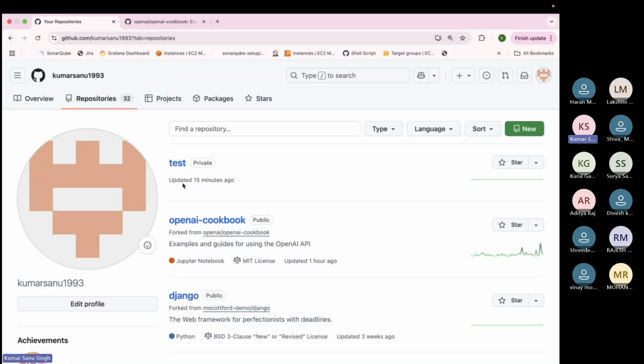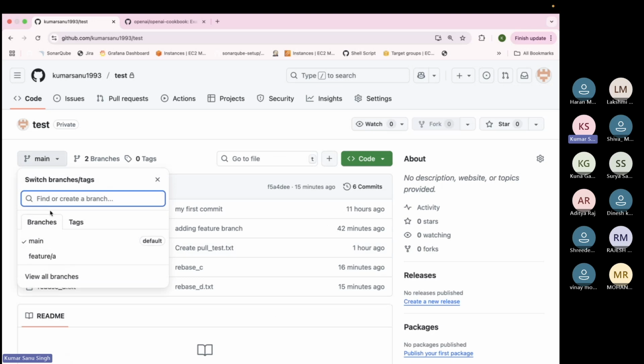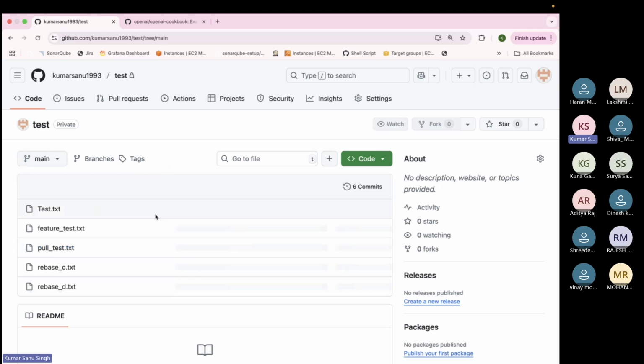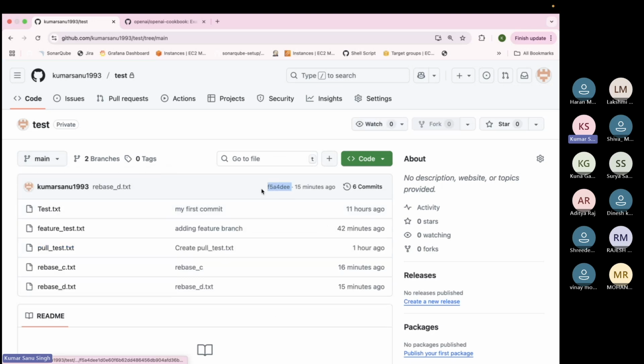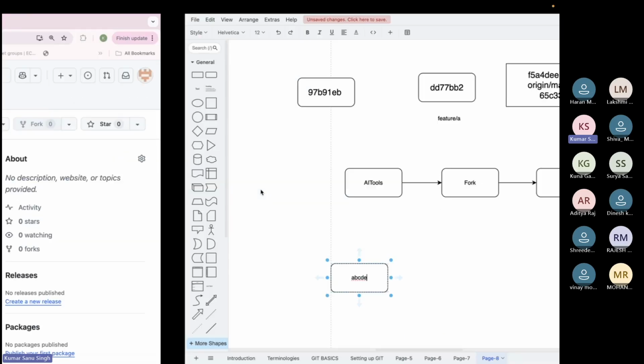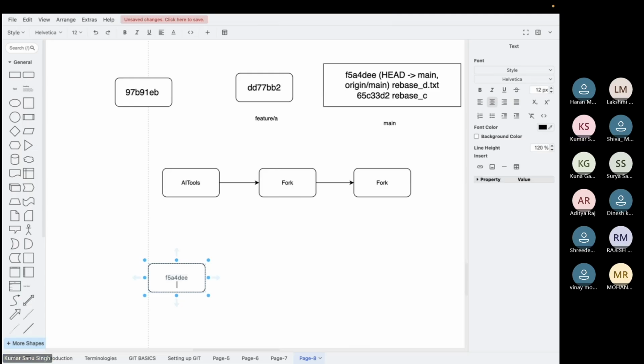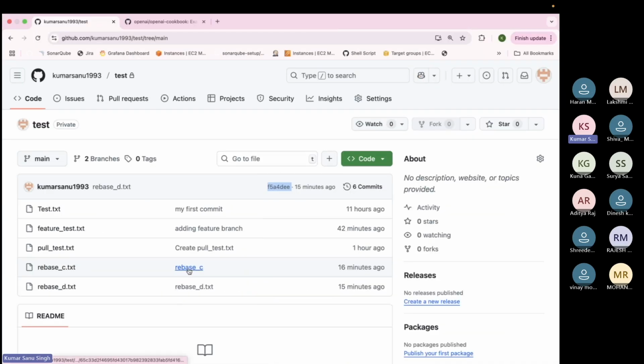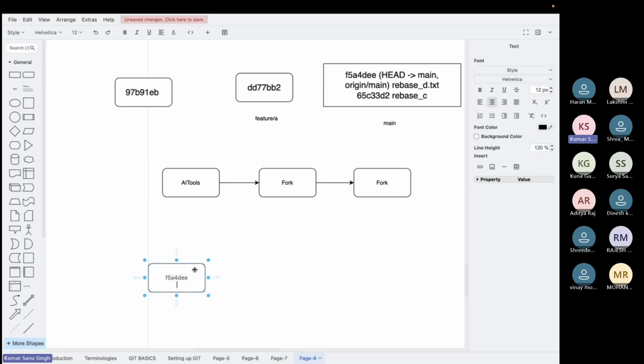Let's create it as a scenario. So this is our test branch. Now let's say I want to deploy from the main branch. What is the latest commit in the main branch? F5A4DEE, right? This is my commit. I want to deploy from this commit. Deploy basically means these changes are ready and I want to test these changes with this commit.